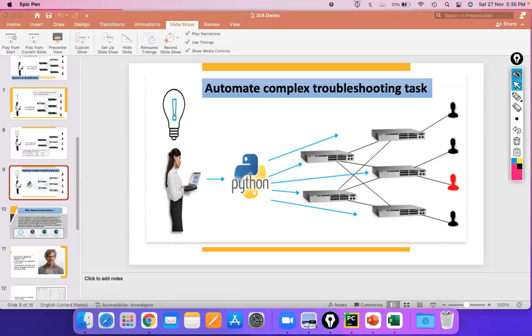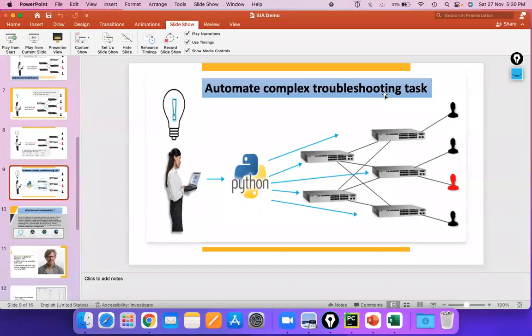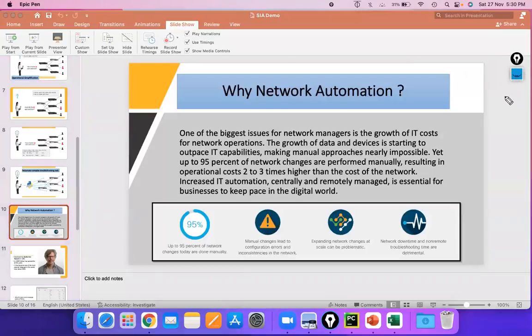So let's move ahead with the next slide. This slide is from Cisco only. What Cisco is saying is that we all know that 95% of network changes today are done manually. Obviously, it's a fact that even in our network industry we are doing our changes manually, right? We used to follow our RFC process, then approvals and all this kind of stuff is going to come in our future. But with the help of automation, we can avoid these particular things in our day-to-day life.